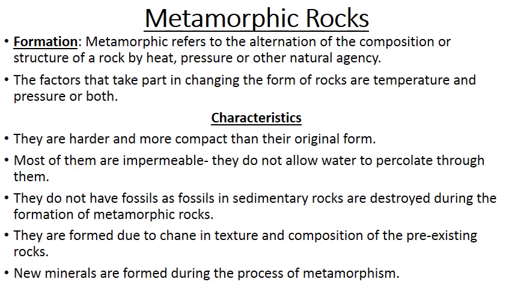Third characteristic, they do not have fossils, as fossils in sedimentary rocks are destroyed during the formation of metamorphic rocks. Once again, I would like to tell you that fossils are related only to sedimentary rocks. Next, metamorphic rocks are formed due to change in texture and composition of the pre-existing rocks.